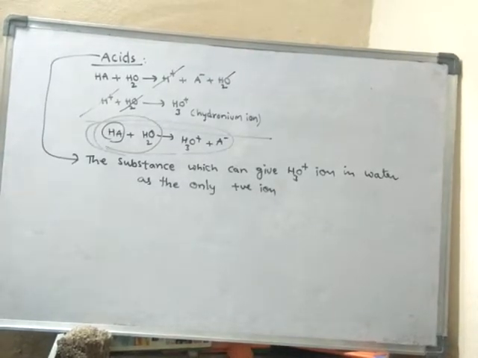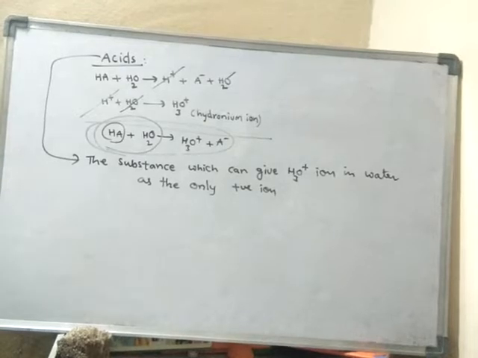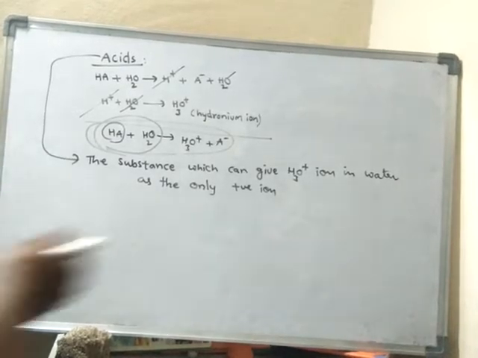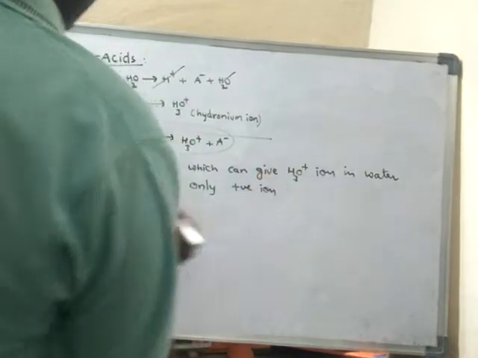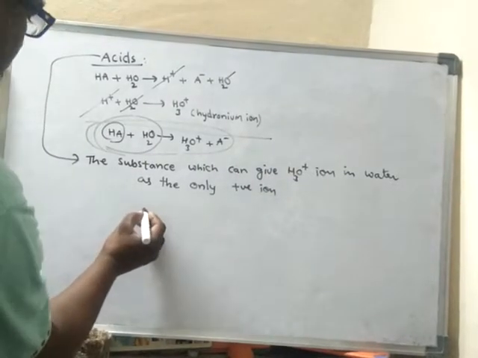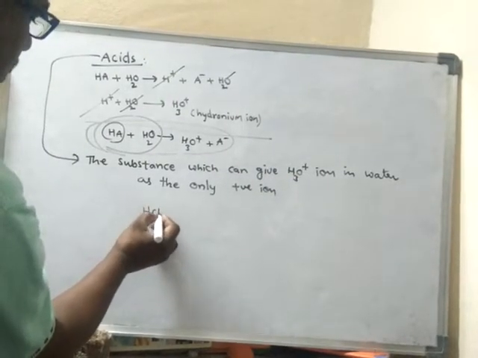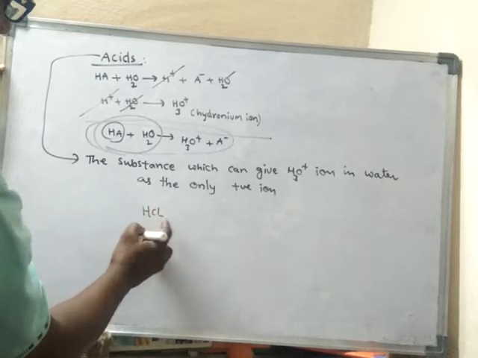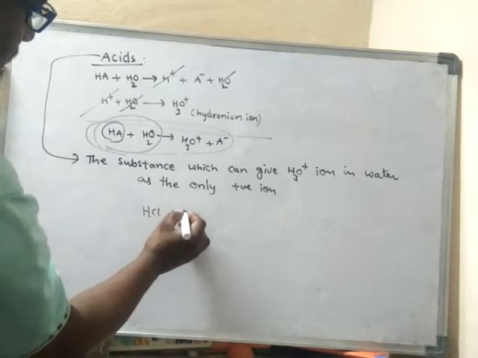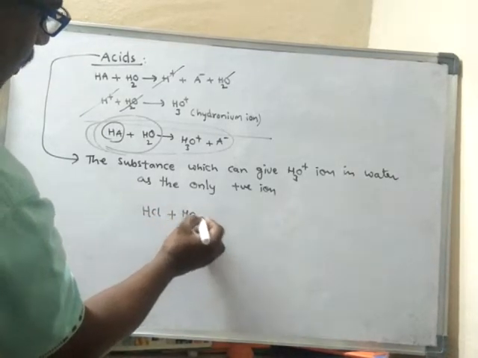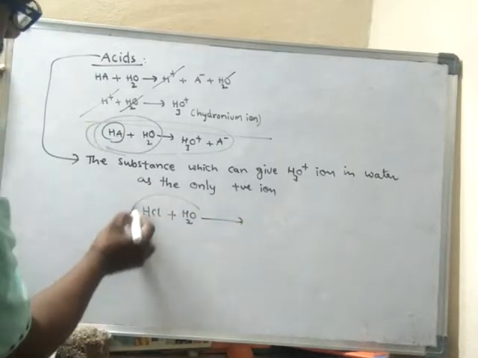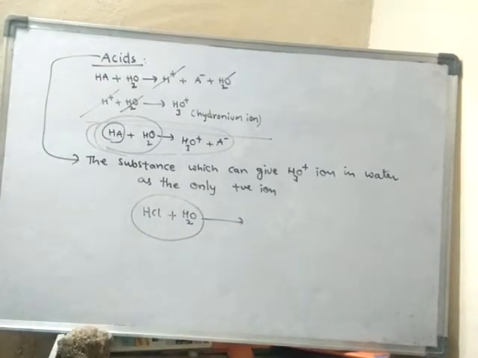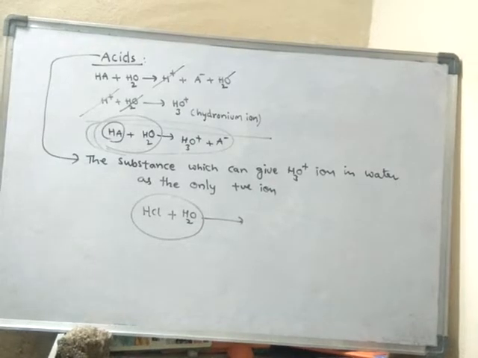So if you take an example, HCl. HCl when present in water. This solution of HCl in water is said to be an aqueous solution of hydrochloric acid.